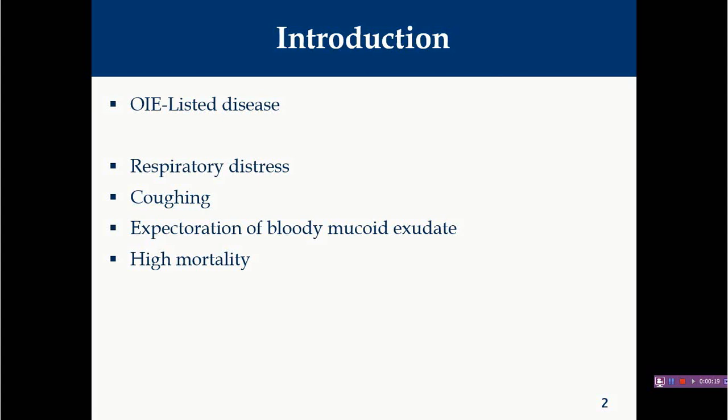This ILT is an acute, highly contagious disease of hens and pheasants characterized by respiratory distress, coughing, expectoration of blood, mucoid exudate, as well as in some cases very high mortality. This particular ILT disease is caused by Gallid herpesvirus 1.